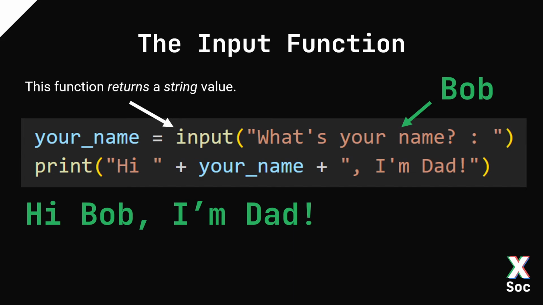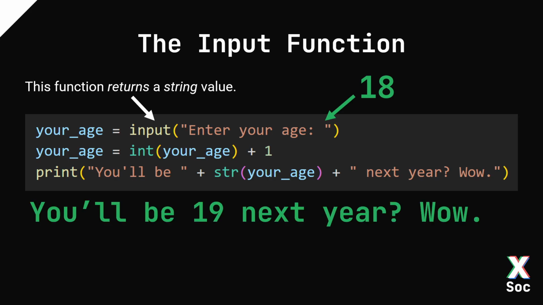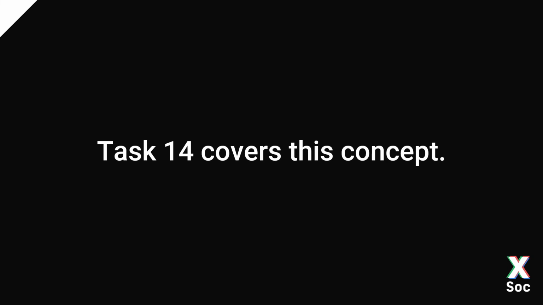So how do we input integers? Well, it's pretty similar. So again, remember, it always returns a string value. When we get the variable, we can then convert it into an integer and do something with it. So in this case, it asks us to input our age, and so if we're 18, it will then say, "Wow, you'll be 19 next year?" So that's all fine. Our final task, task 14, covers this concept. There's also a bonus task at the end if you get time to do those.